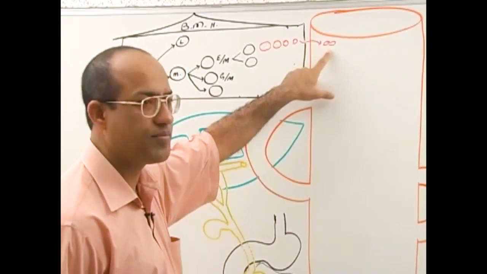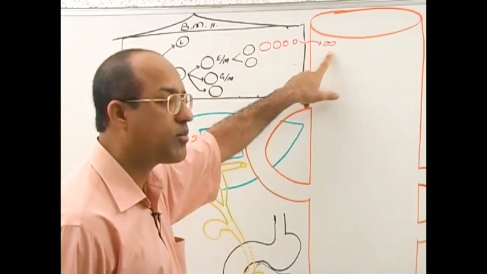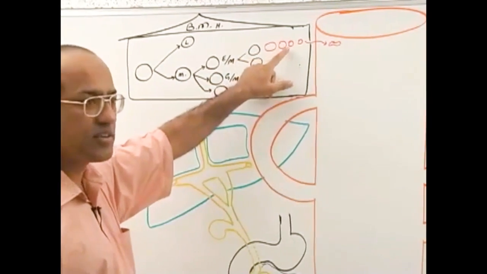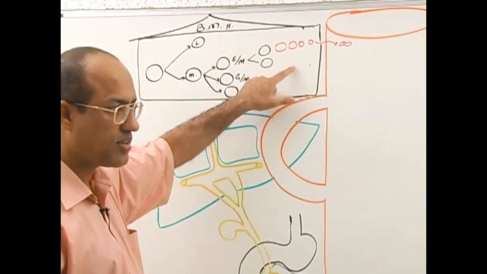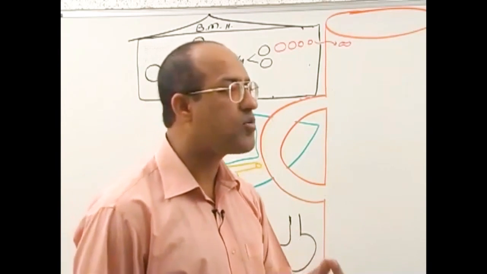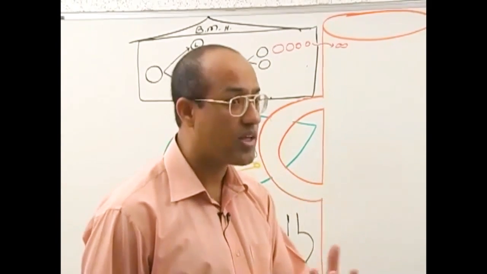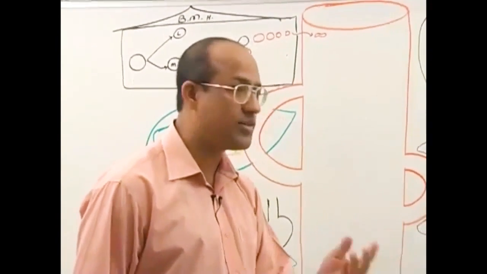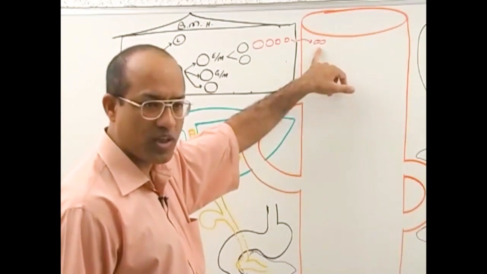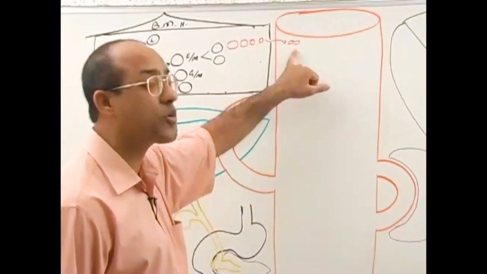Why are red blood cells destroyed after 120 days? The reason is that red blood cells do not have a nucleus. During the erythropoietic process, the red blood cell loses its nucleus. Because red blood cells do not have a nucleus, they are unable to synthesize new proteins. If you have a nucleus, then you have DNA, and if you have DNA, you can make RNA, and if you can make RNA, you can make proteins. But because red blood cells do not have a nucleus, they do not have DNA or RNA, so they cannot make new proteins.